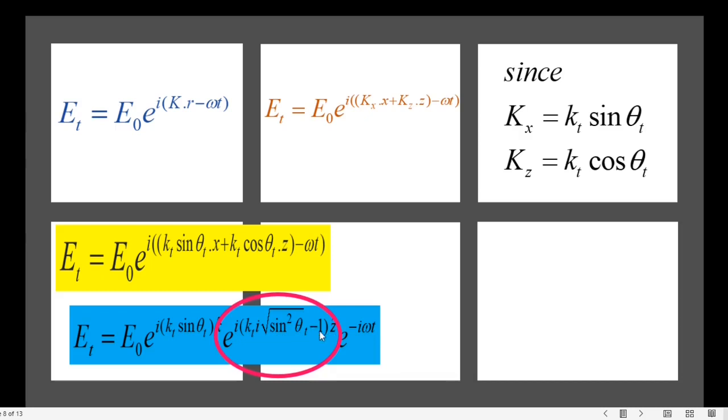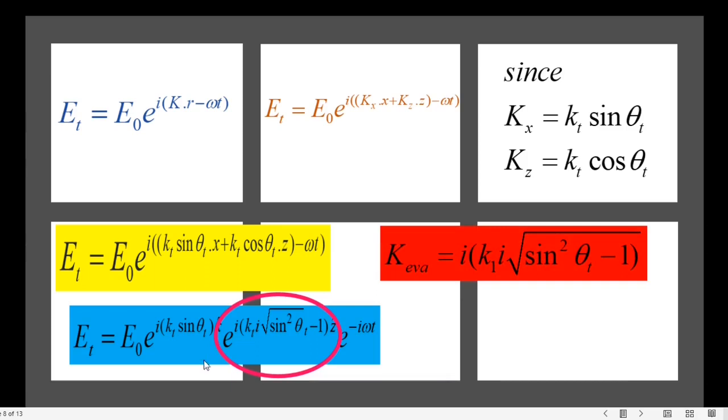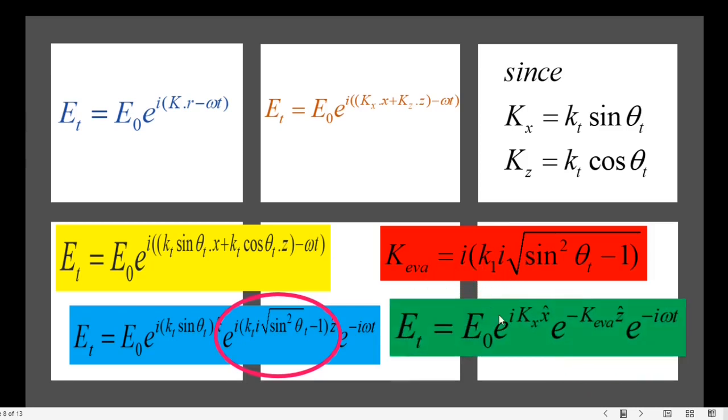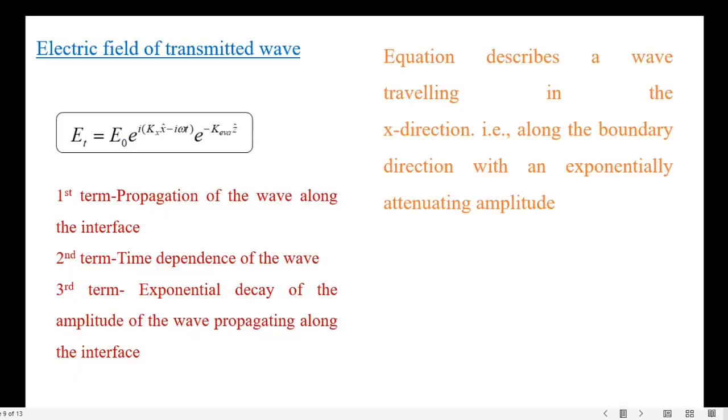Rearrange the term. Here i square equals minus 1. This is known as the propagation vector of the evanescent wave. Thus, the electric field equation of the transmitted wave is obtained. Here I have given the electric field equation of the transmitted wave with three terms.